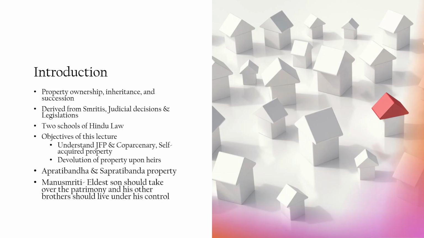Let us suppose that A has inherited certain property from his brother who died issueless. The question is, will sons of A inherit the property during the lifetime of A? The answer is no. The sons will inherit the property only after the death of A. This is an obstructed heritage.